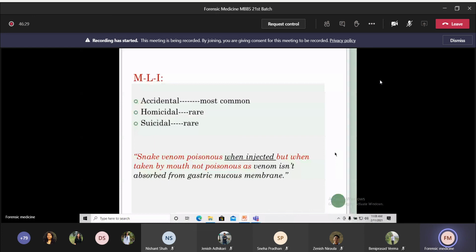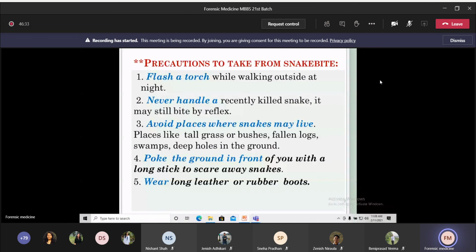So the precautions that you have to take from snake bite. These are the 5 precautions. First one is flash a torch or light while walking outside at night. The second one is never handle a recently killed snake because the reflexes are still present, so it might bite you, so never handle it, okay?